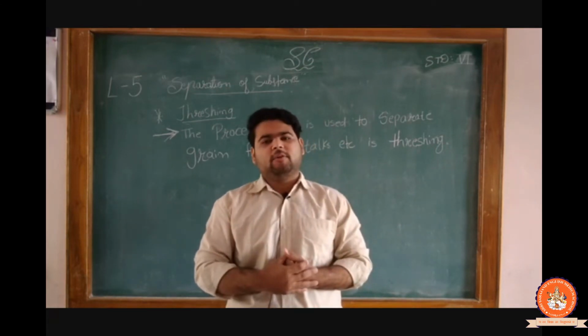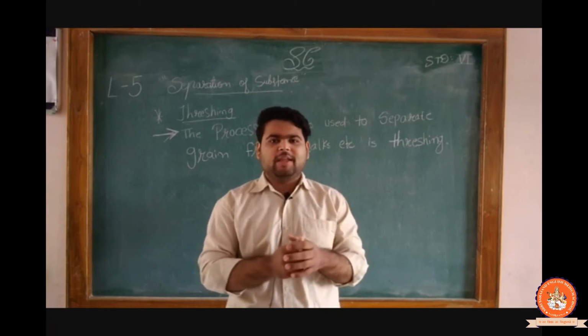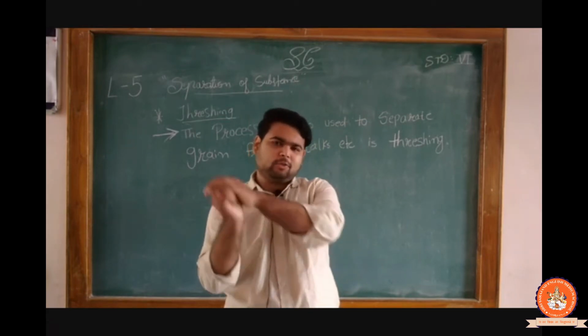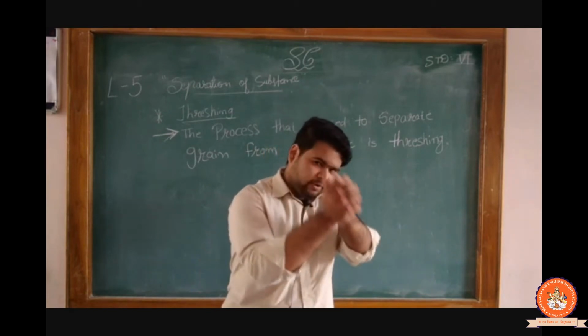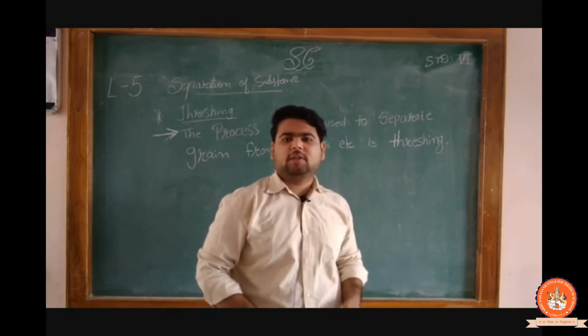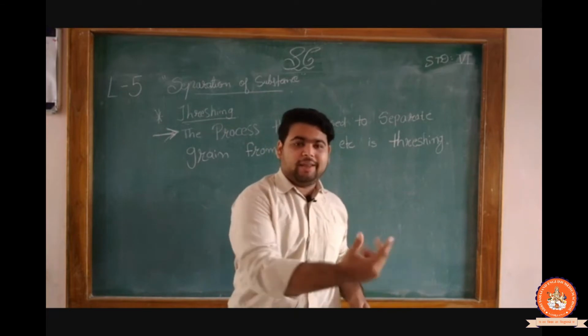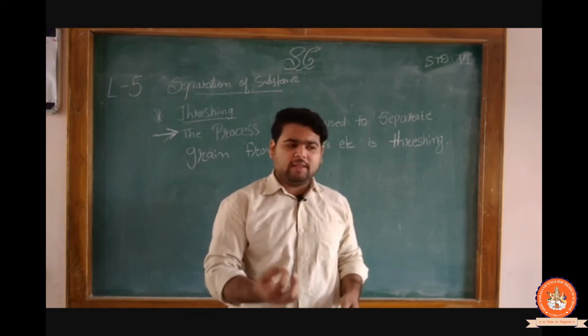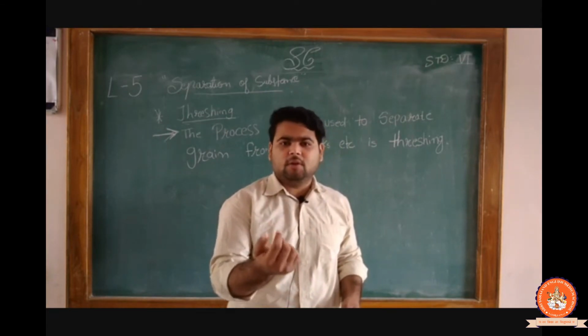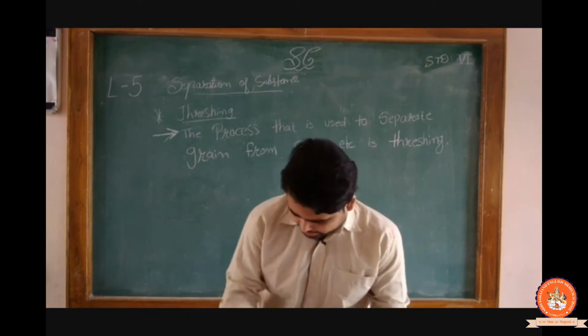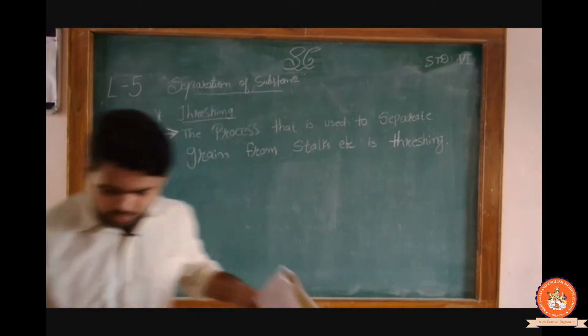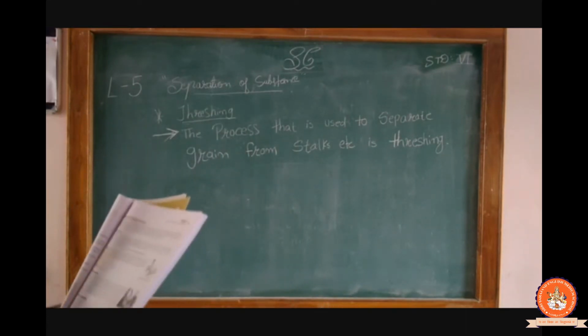What are we doing? We freely beat that crop. We will freely beat the crop, and through that, what will we get? We will get the grain. You must have heard that in Punjab there is a Lohri festival. I can give you one photo over here. I have it. Look at it here. Clear?